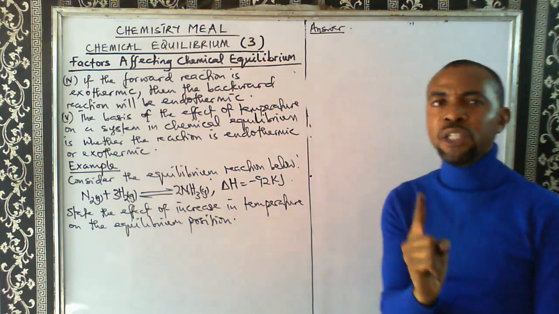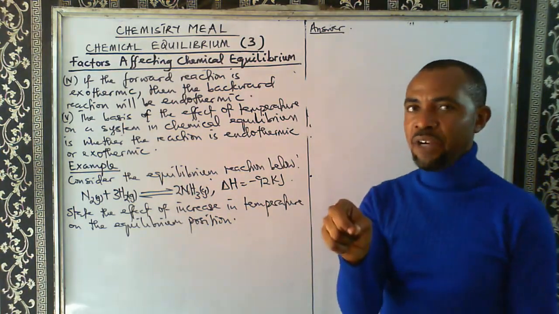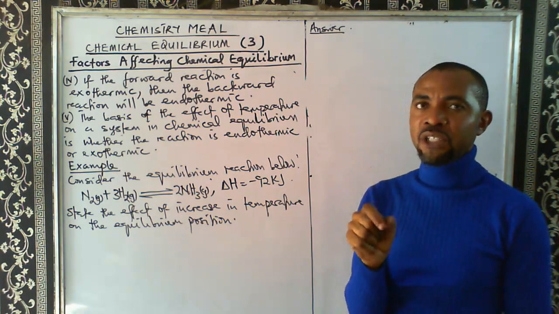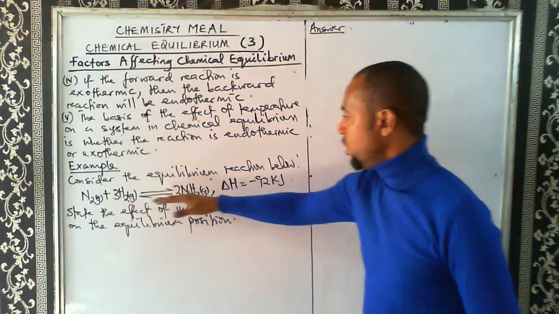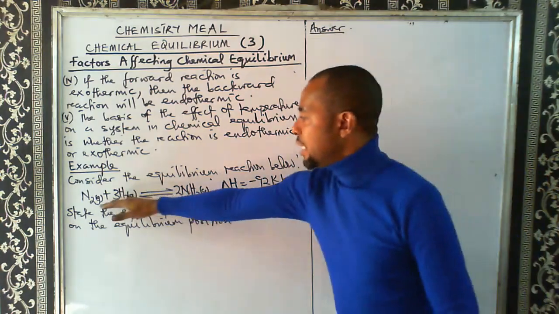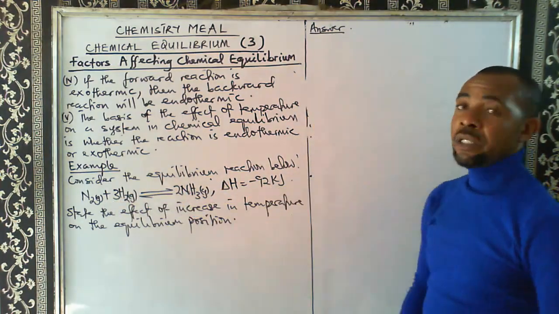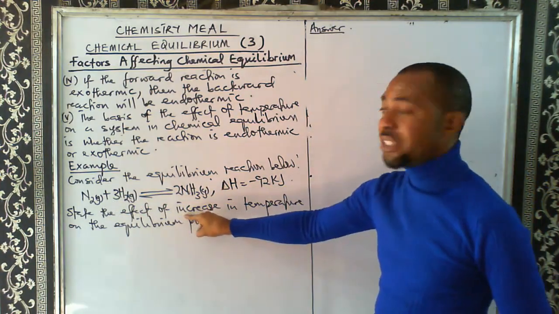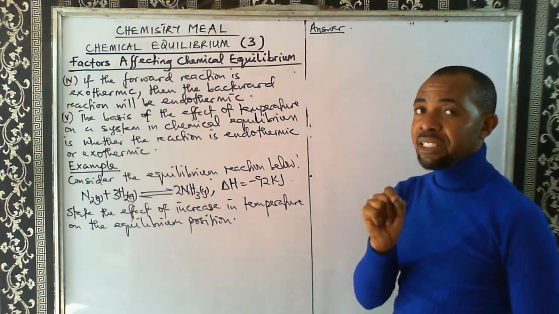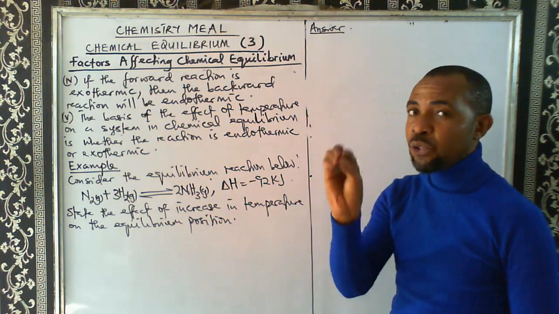So the first thing you need to do is to identify the side of the reaction that is endothermic. If you look at this equation, you will notice that the forward reaction is exothermic. If you are looking for the effect of an increase in temperature, remember that increase in temperature favors endothermic reaction.